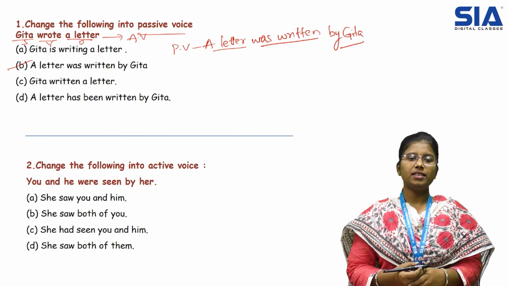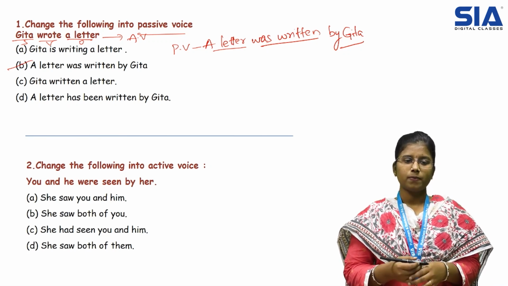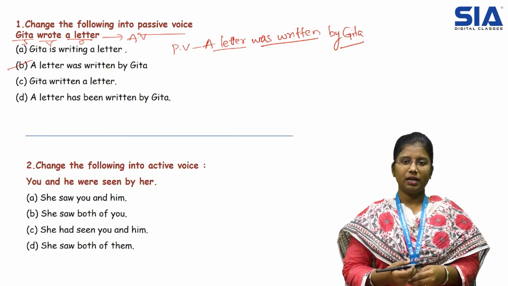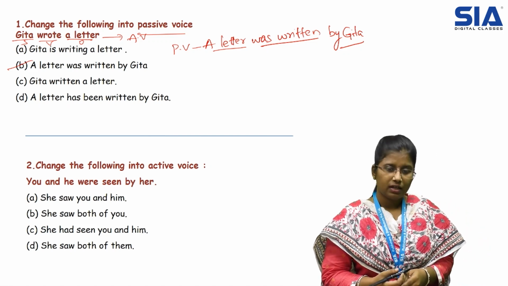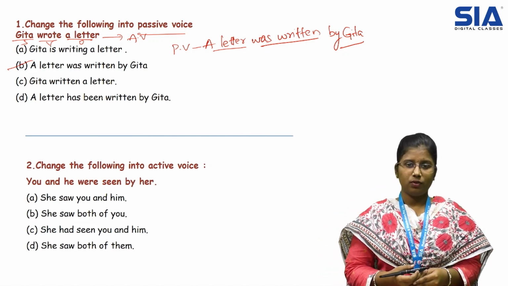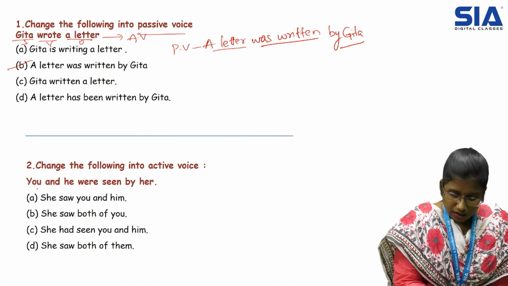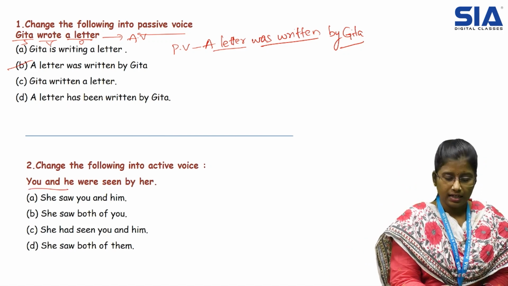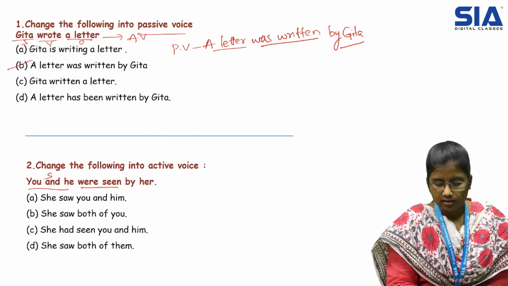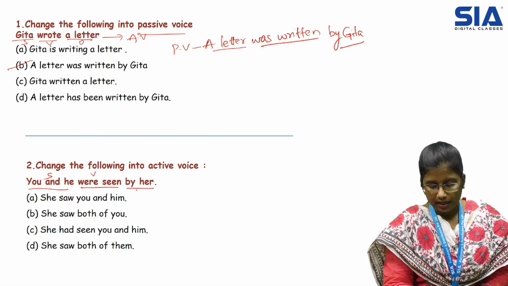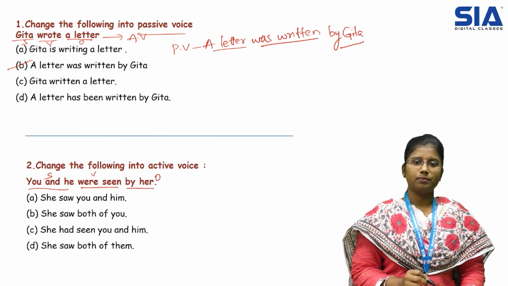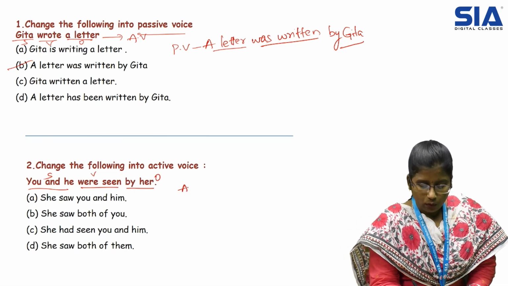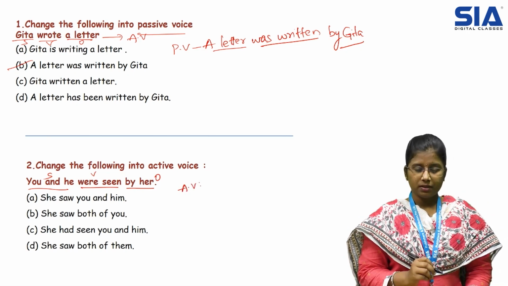Next question. Change the following into active voice. You and he were seen by her. So in this question, let us find the subject, verb and object. Here, you and he is the subject, were seen is the verb and by her is the object. Okay. In active voice, the object becomes the subject.